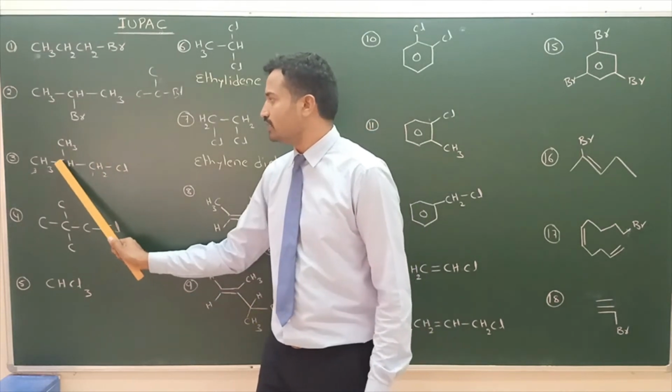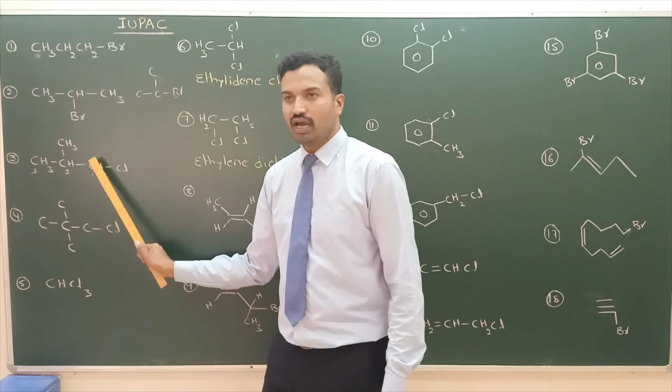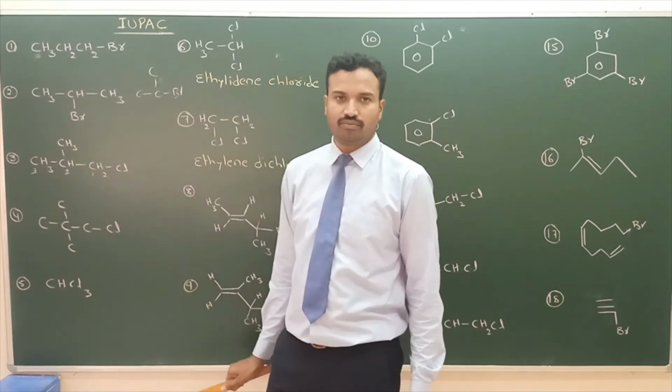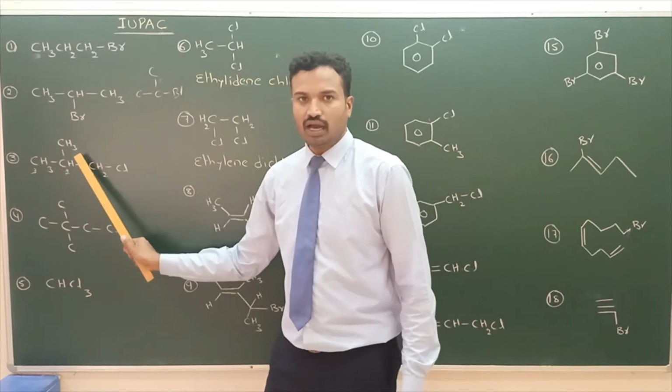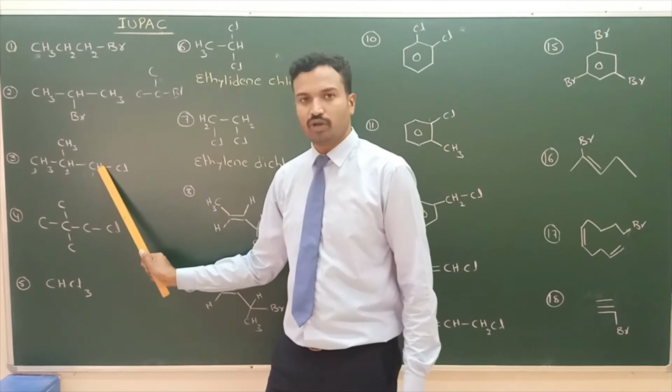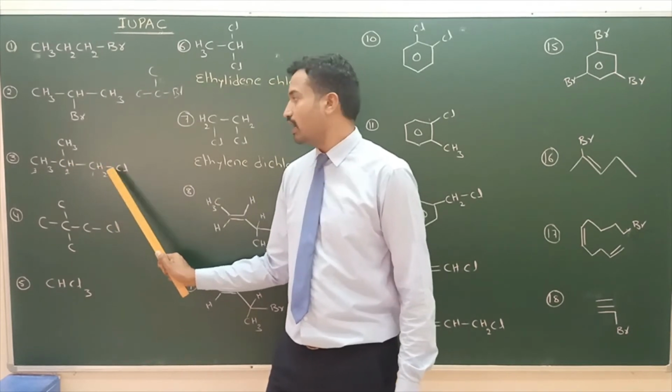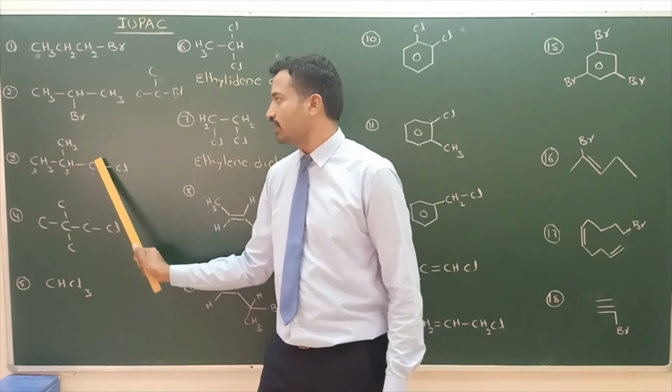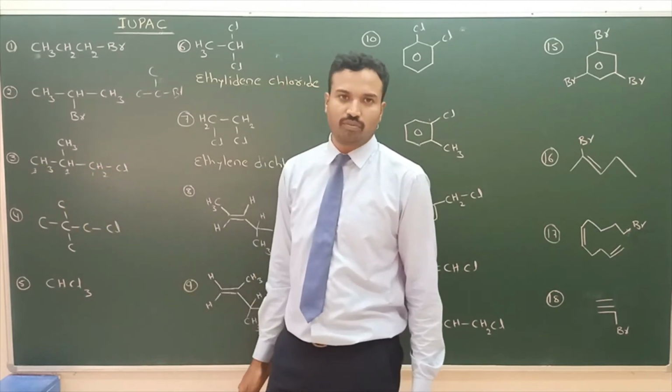Next, this is also called butyl. Y shape. Isobutyl chloride. Iso position. Isobutyl, 4 carbon butyl chloride. Or 1-chloro-2-methylpropane. 1-chloro-2-methylpropane.